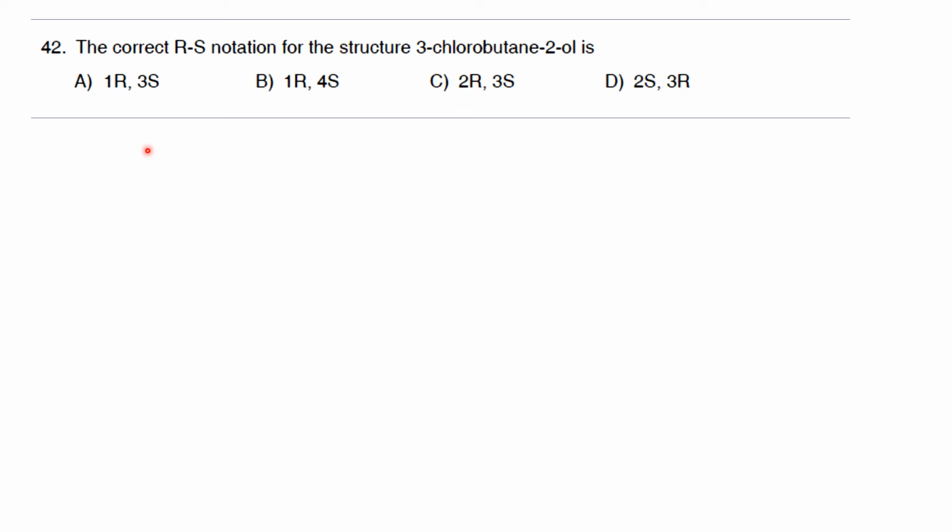The next question for the video is the one which is having some error. So I'm not working it out, because in order to assign an RS notation for a structure, you need to have that structure, but only the name is given. So for this name you can have different types of structures. So we cannot get the correct answer. There will be more than one correct answer in the options. Therefore, I am skipping this question. I think this question will be deleted for some reason.